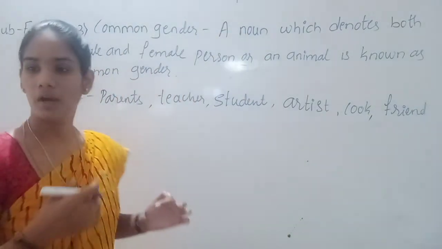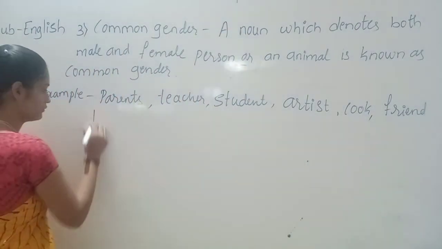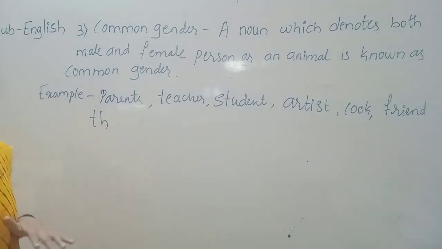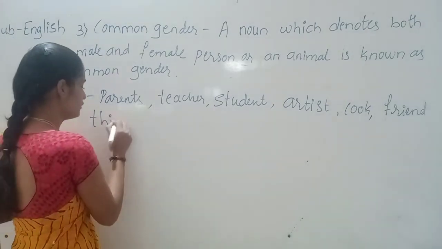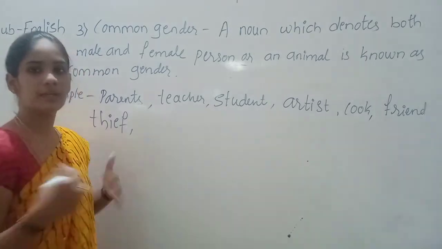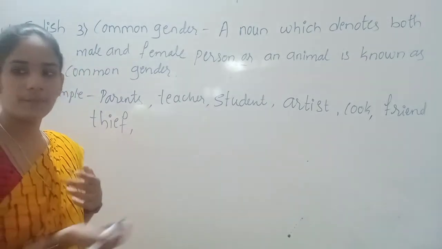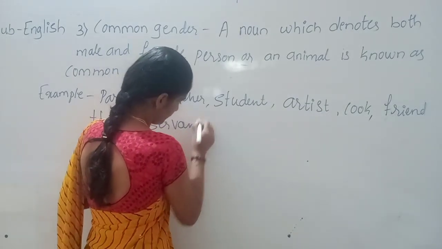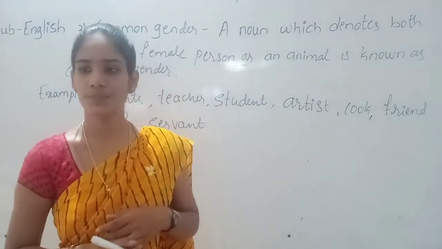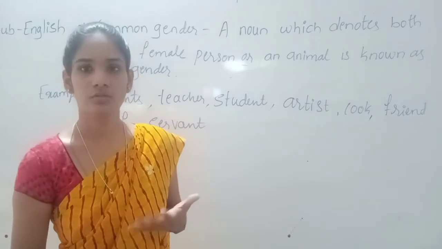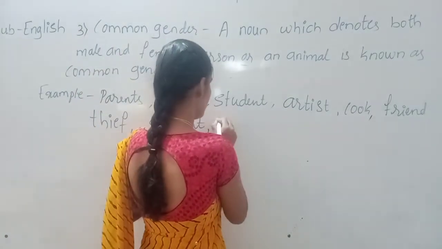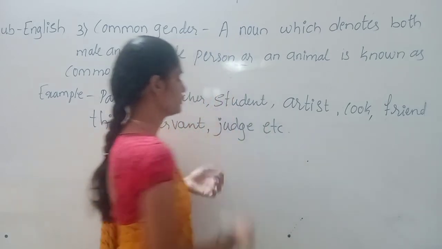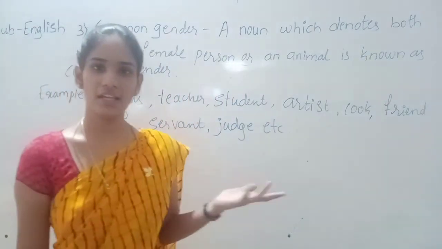And thief, for male and for female both we are using this one. It may be male thief, it may be female thief. Servant, judge. Judge may be male or female, and so on. Many are there that we can use.